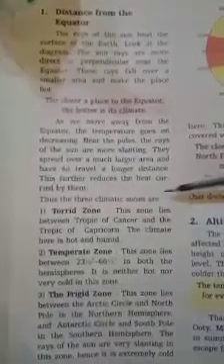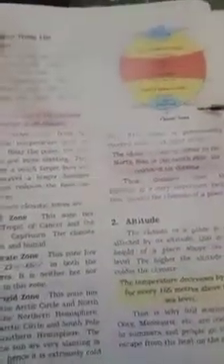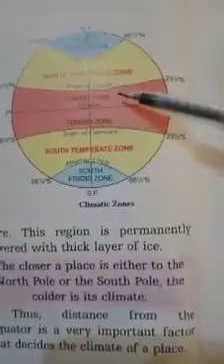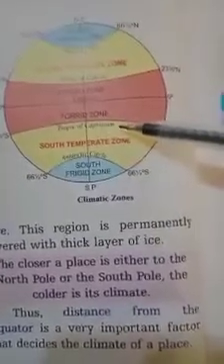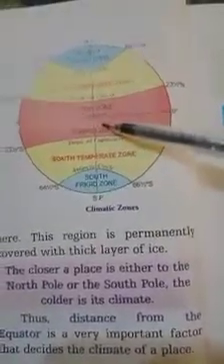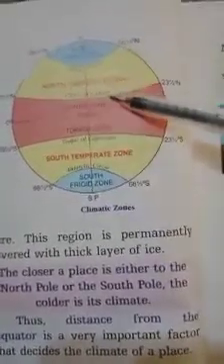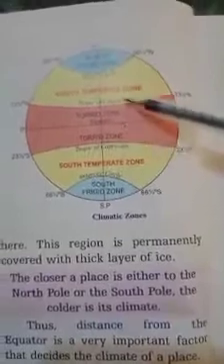Now they are explaining the three climate zones, which we will read with the help of a climate zone diagram. First is the torrid zone. This zone lies between the Tropic of Cancer and the Tropic of Capricorn. Look at the diagram on the right side of your page. You can see this is the torrid zone, between the Tropic of Capricorn and the Tropic of Cancer. It is near the equator, and the equator is hot, so this area will be very hot.